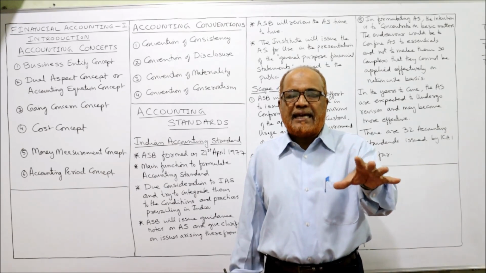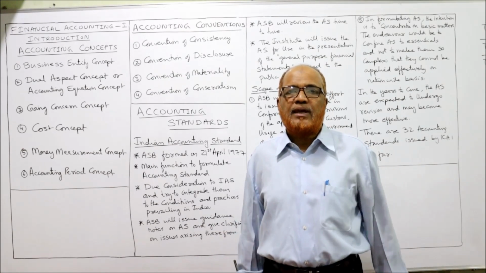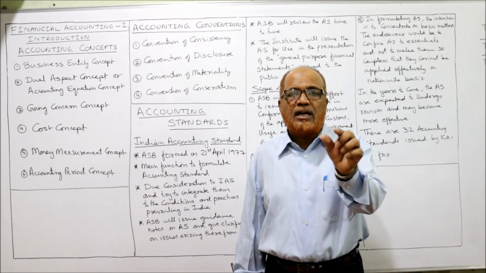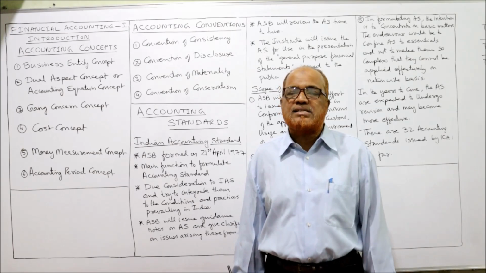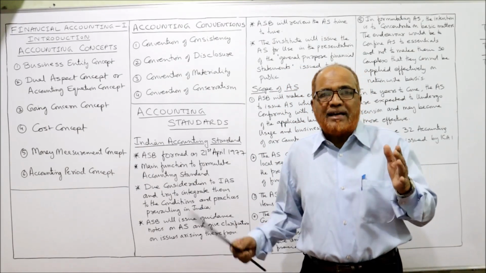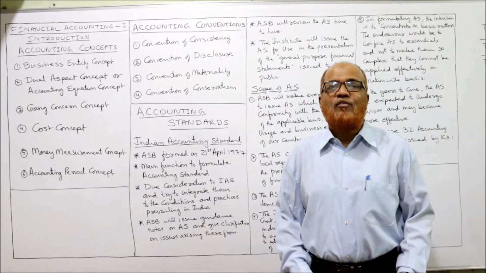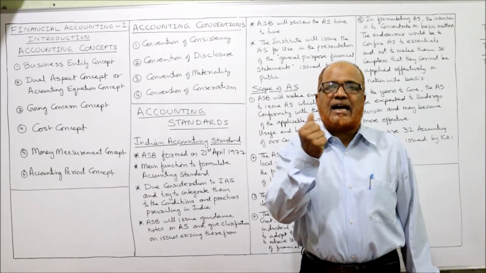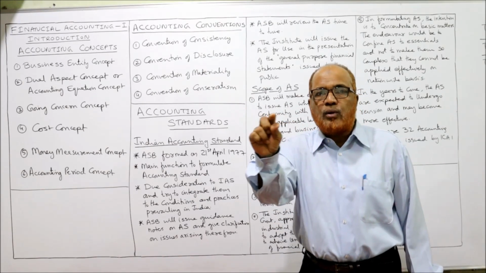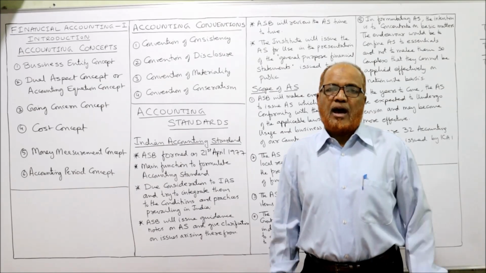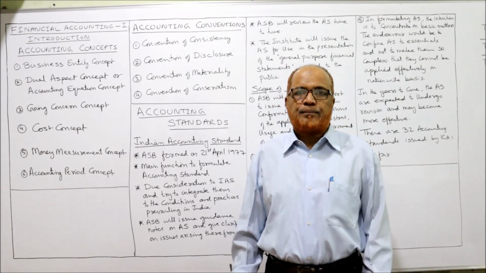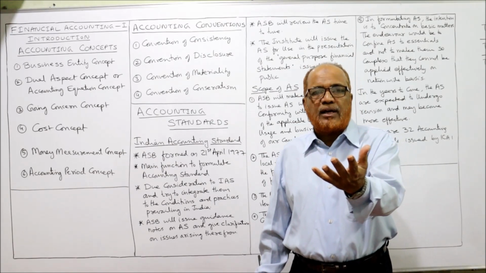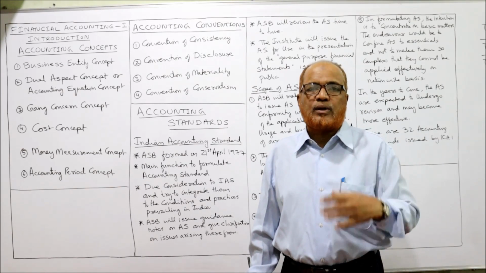This ICAI formed ASB, Accounting Standards Board, on 21st April 1977. Why was this ASB formed? To formulate the accounting standards on different accounting aspects and issue these accounting standards throughout the country, on how to deal with different accounting aspects.